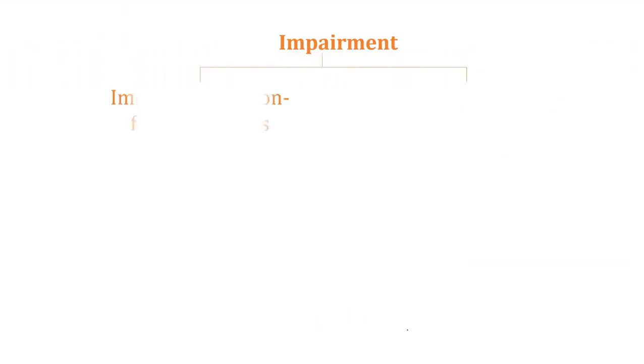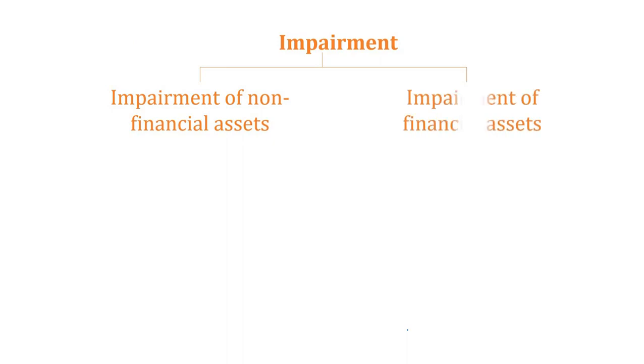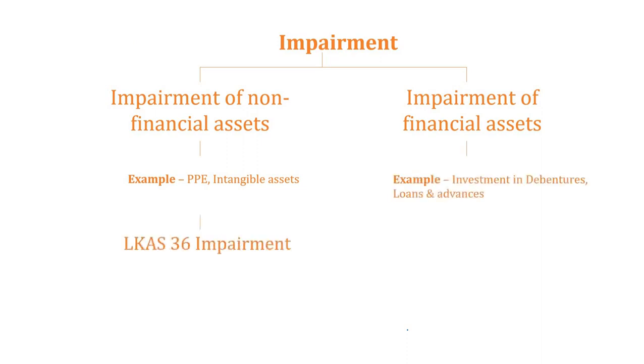So remember, this LKS 36 impairment is for non-financial assets like property, plant and equipment and intangible assets, which we have discussed under LKS 36. But here we are focusing on the impairment of financial assets, like when we make an investment, if we have invested our money in debentures or fixed deposits, and especially trade receivables.